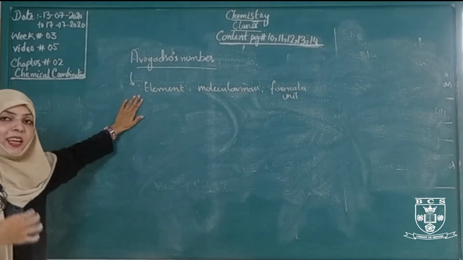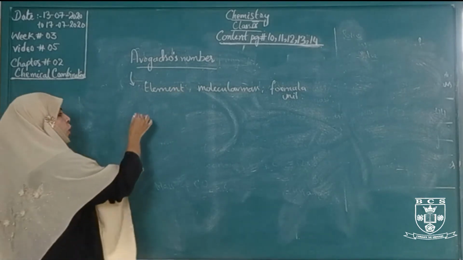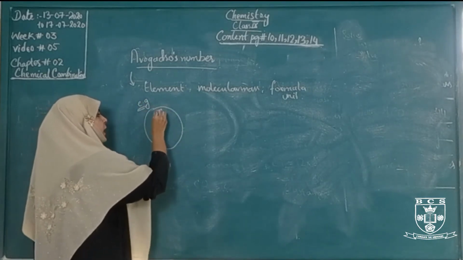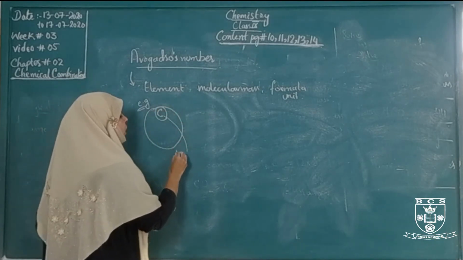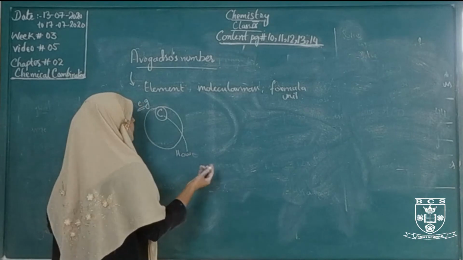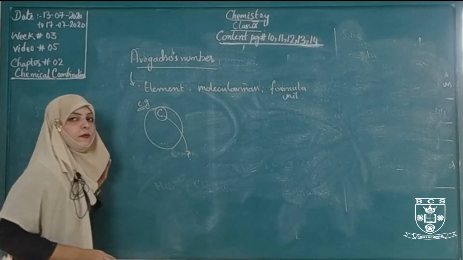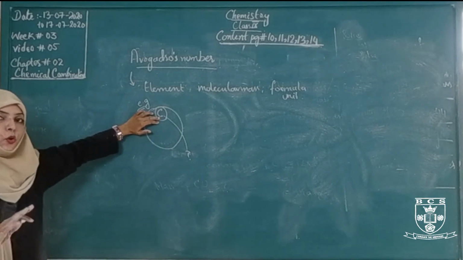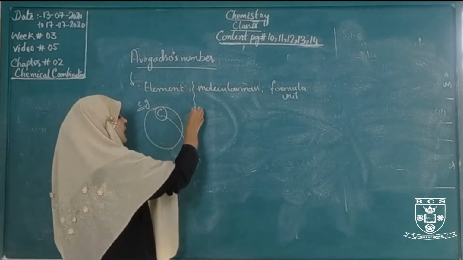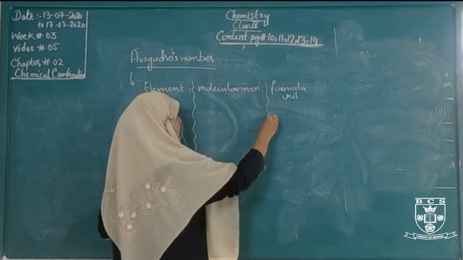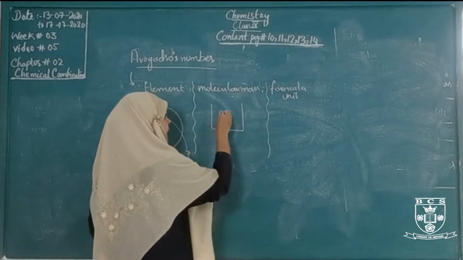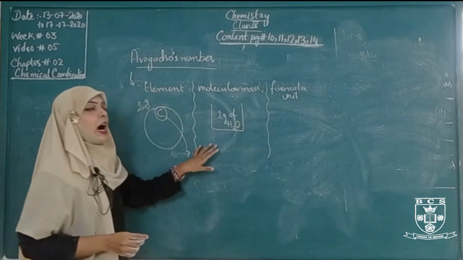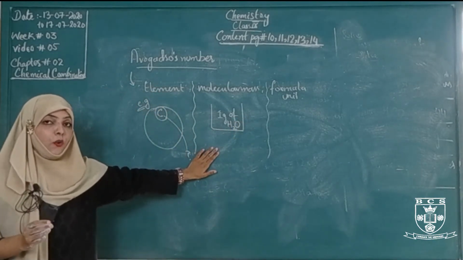Element, here is an example, we will give here coal. Coal is made up of carbon element. How many carbon atoms there are, we don't know. In one piece of carbon element, how many carbon atoms there are, we don't know about this. Another substance, we have molecular mass. We have 1 glass of water, and we don't know how many molecules are in 1 glass of water.